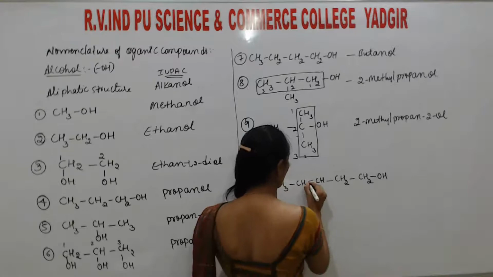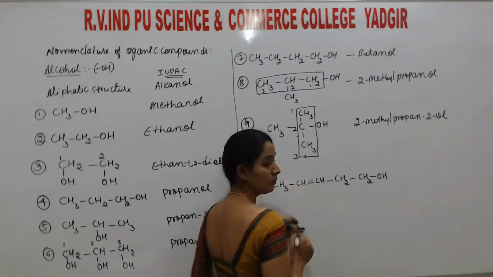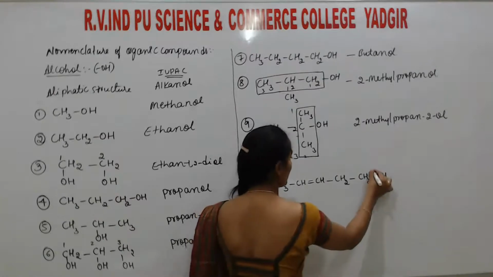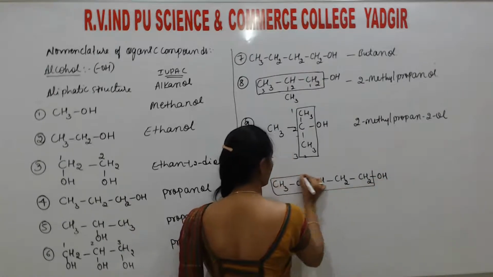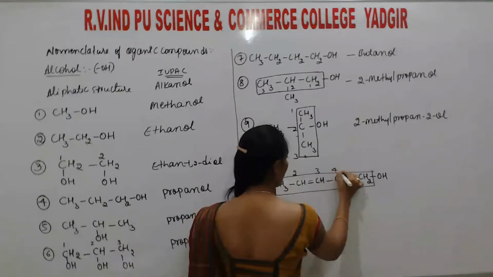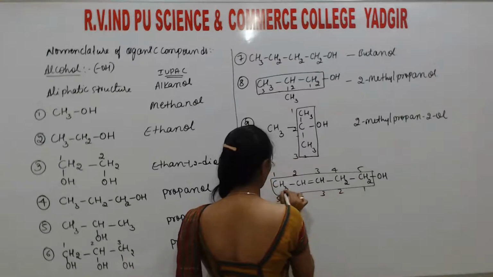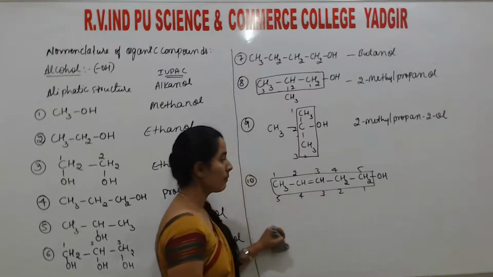CH3, CH double bond, CH, CH2, CH2. So the numbering, this is the parent chain, no doubt. So if you start numbering from here, 1, 2, 3, 4, 5, and 1, 2, 3, 4. So students remember here.